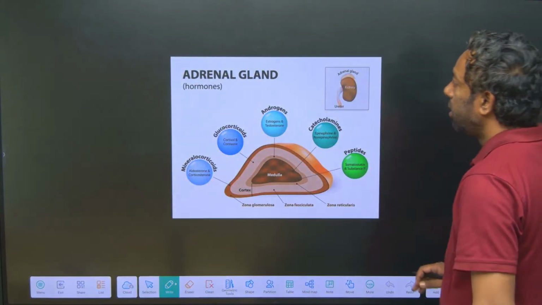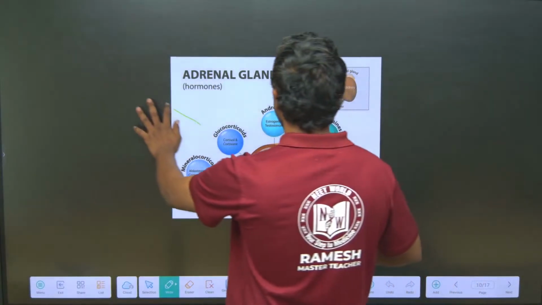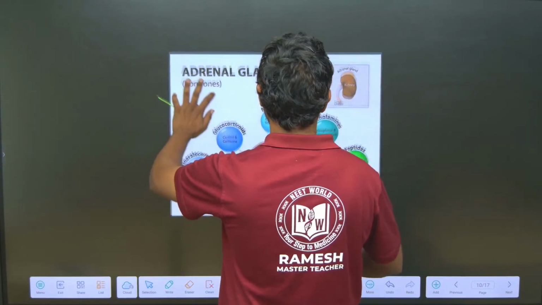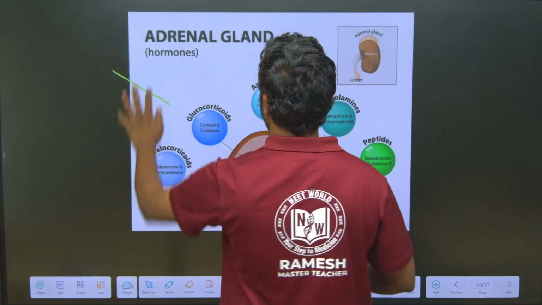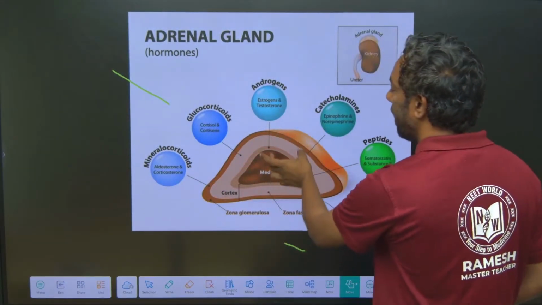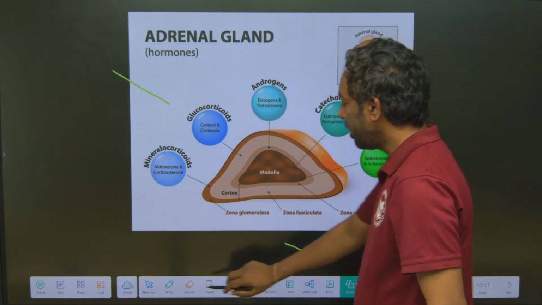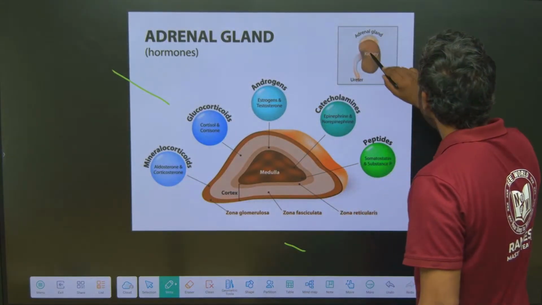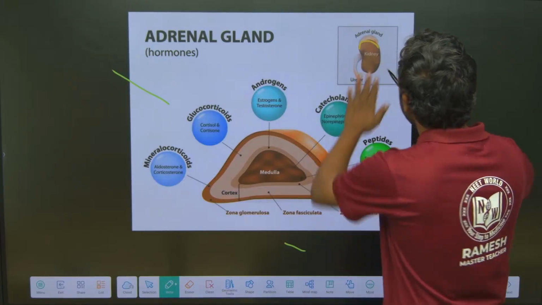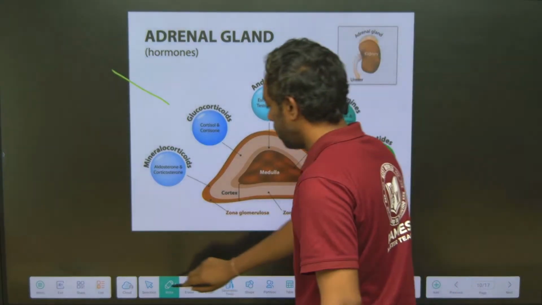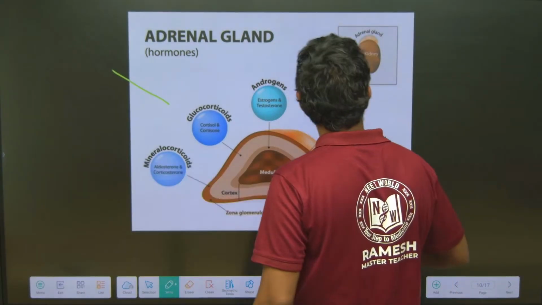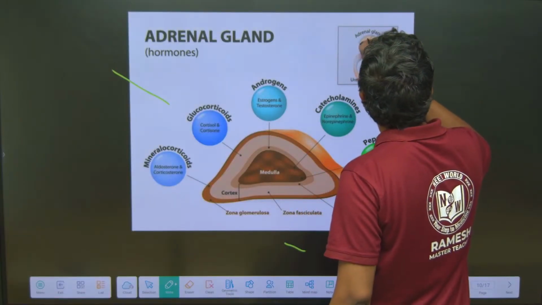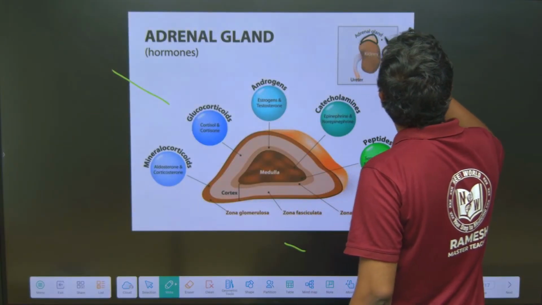Adrenal gland hormones: look here, this is the adrenal gland, located above the kidney. This is the kidney, and above the kidney is the adrenal gland.